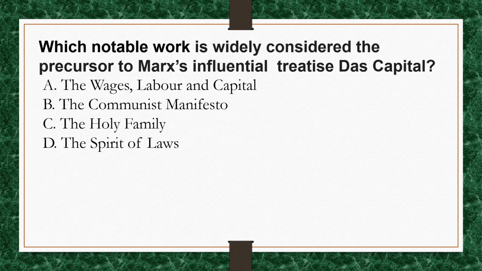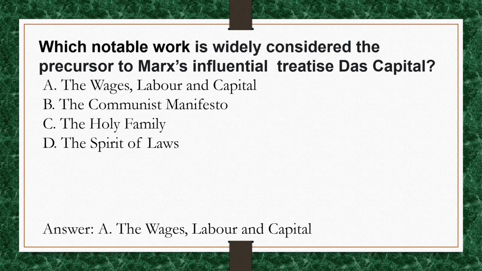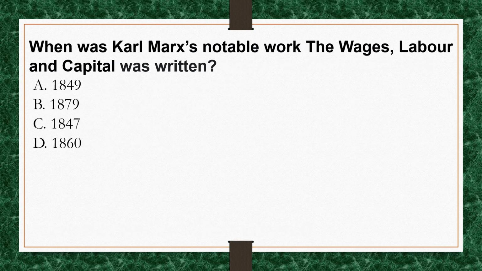Which notable work is widely considered the precursor to Marx's influential treatise Das Kapital? Options are given to you. What is the correct option? The correct option is option A, Wages, Labor and Capital. When was Karl Marx's notable work Wages, Labor and Capital written? Options are given to you. The correct option for this question is option C, 1847.